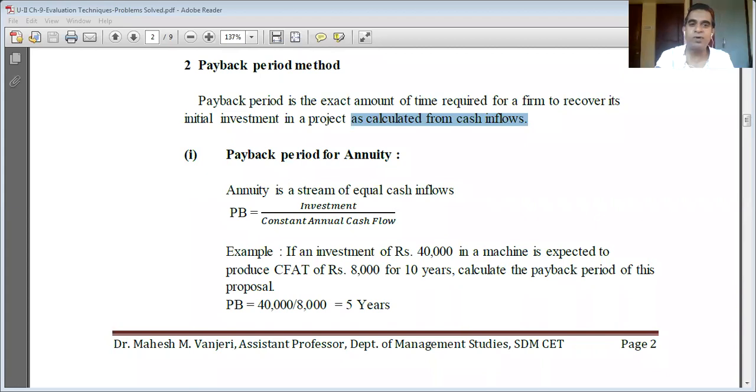Okay, students, I hope you can see this PDF file, right? Yes, sir. Yes, sir. Okay.